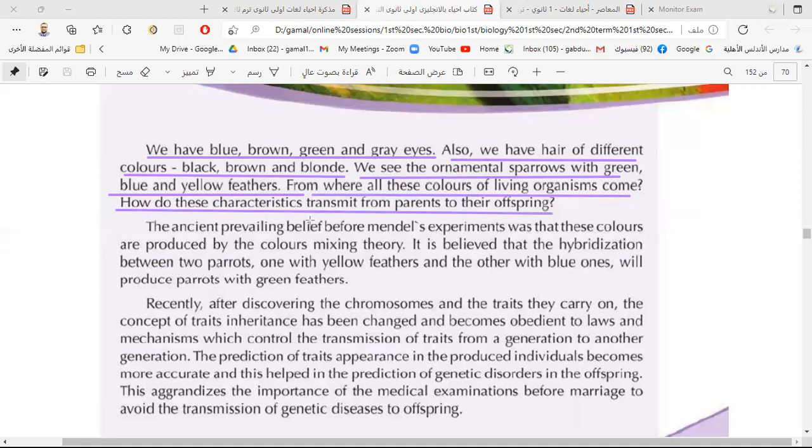The first scientist who studied inheritance was called Gregor Mendel.